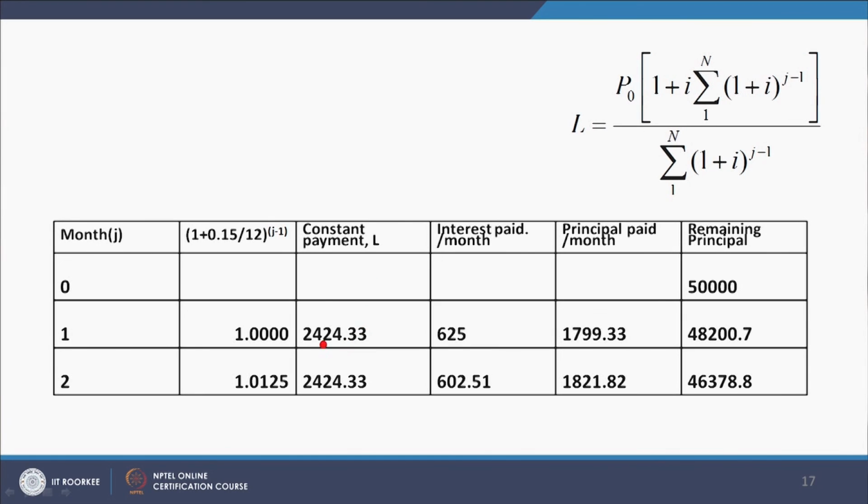This is the constant payment which is being made, 2424.33. The interest paid in the first month, the principal paid for the month, and the remaining principal we have already calculated. For month 2 also these values we have already calculated.